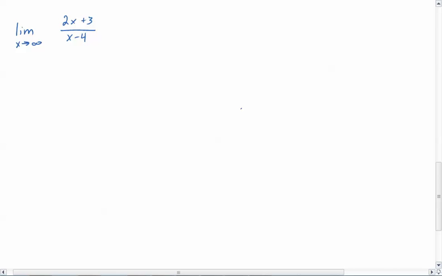X approaching infinity always makes things a little bit more interesting, or negative infinity, of course. The thing to remember is that infinity is actually not a number, it's an idea. It's the idea that you can make it as big as you want, or even bigger than you want it to be. Or if it's negative, it can be as big as you want with a negative, or even bigger than you want it to be.